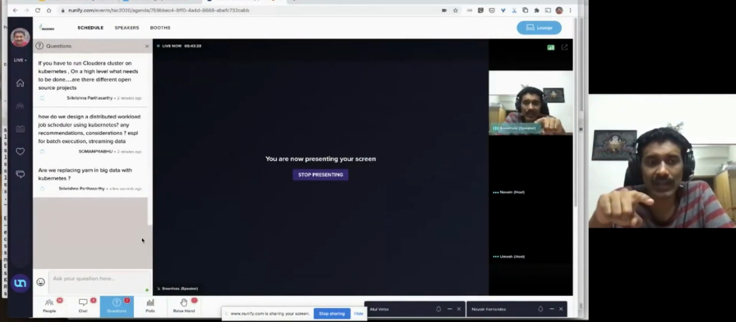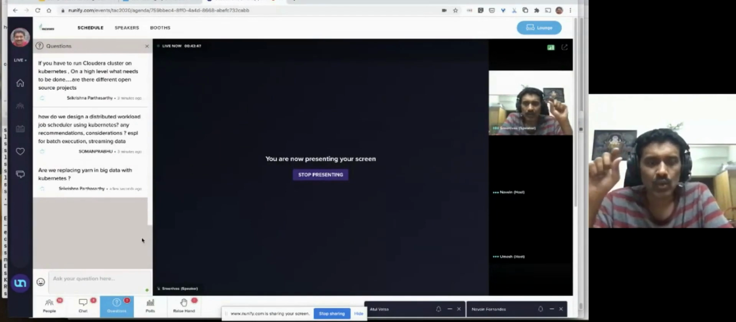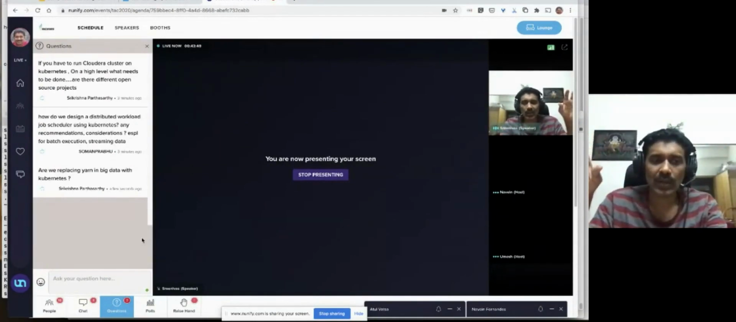And for streaming data, as I was telling about, the Spark operator, right? So you can use Spark operator to run your Spark jobs within Kubernetes. Next question from Sri Krishna: are we replacing Yarn and big data with Kubernetes? Yes, that's correct. You can have a separate scheduler in Hadoop and run Yarn, or what you can do is use a Spark operator or a Flink operator in Kubernetes and manage your big data jobs.